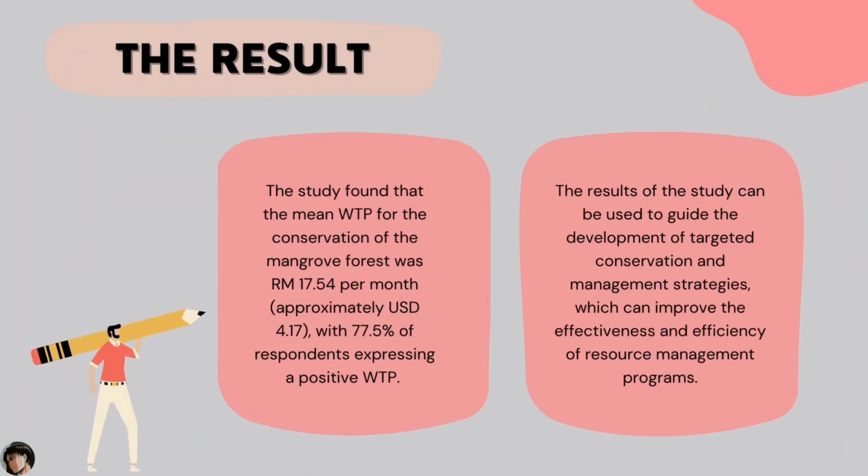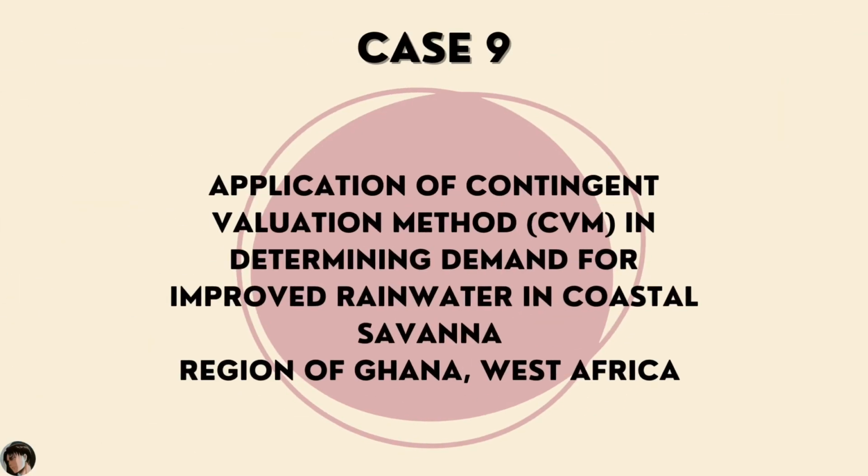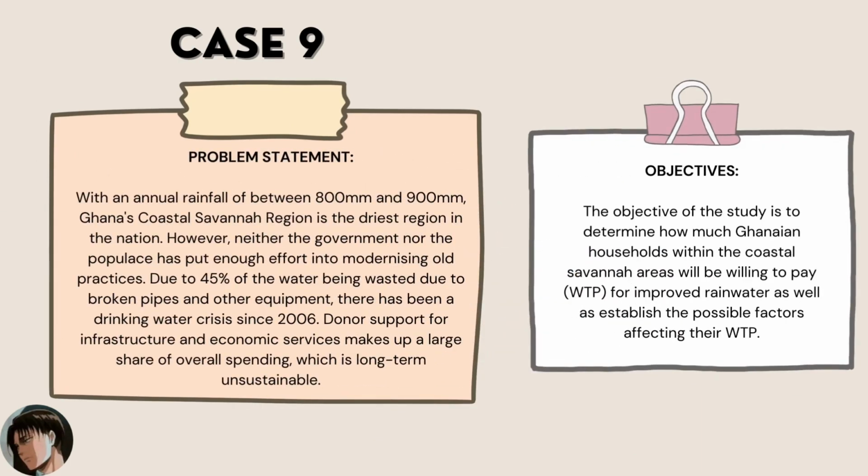The result of this study found that the mean WTP for conservation is RM70.54 per month, and this result can guide the development of targeted conservation. Case 9. Application of contingent valuation method CVM in determining demand for improved rainwater in coastal savanna region of Ghana, West Africa. The objective of the study is to determine how much Ghanaian households within the coastal savanna areas will be willing to pay for improved rainwater, as well as establish the possible factors affecting their WTP.